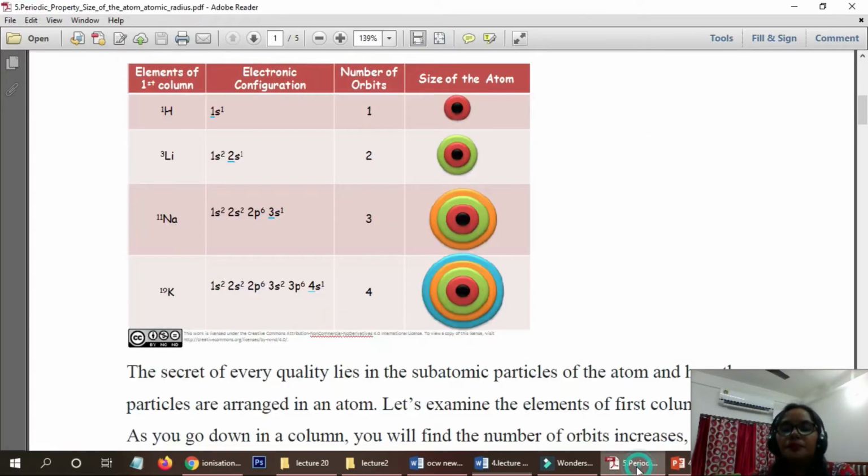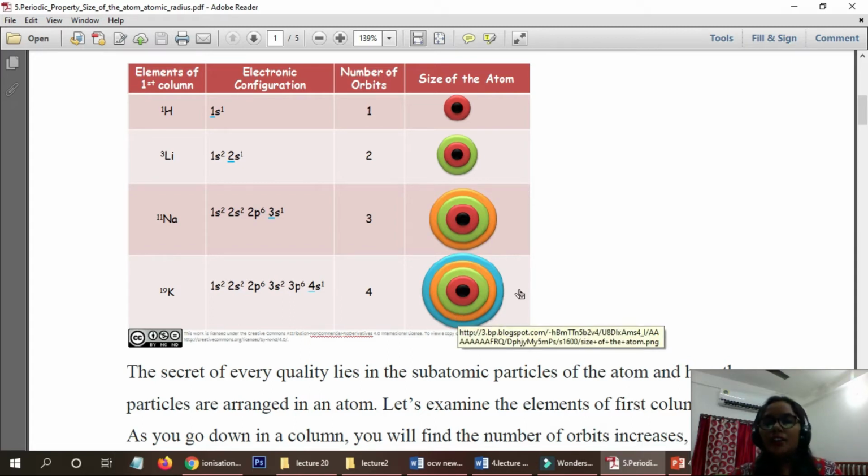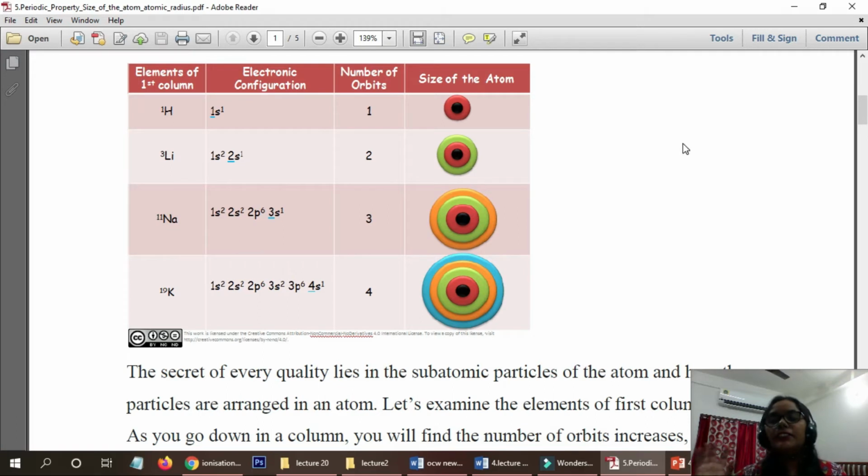Now look here, what is the size effect? If we go down the group, what will happen? The size will increase. Now why is this? And if we go towards the right side, what will happen? The size will decrease. Now why will this happen?